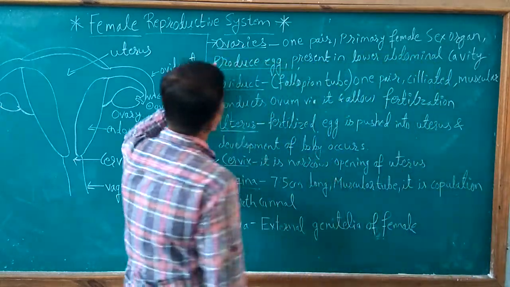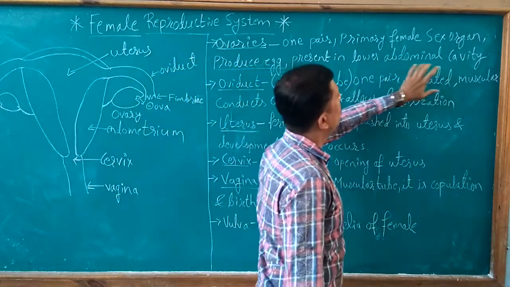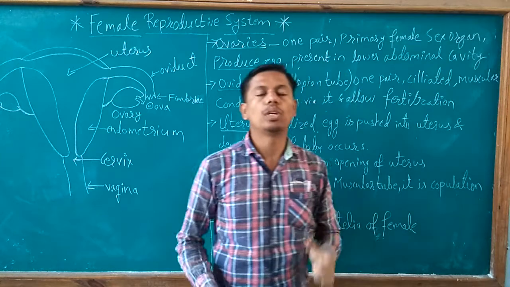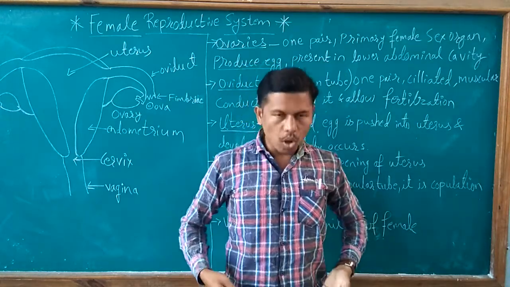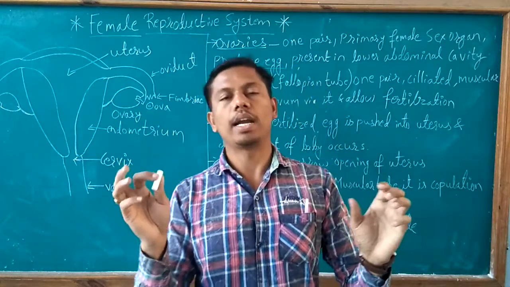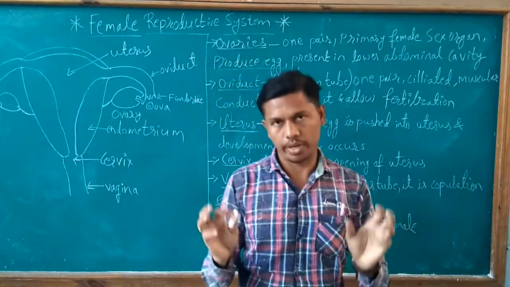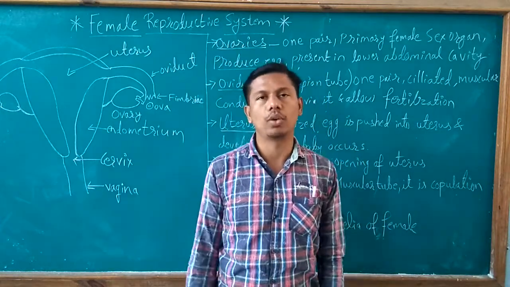Next, ovary is present in the lower abdominal cavity. So what is the location of ovary? It is in the lower abdominal cavity of the female. On both sides, left and right, ovary is present, in the lower abdominal cavity of the female.